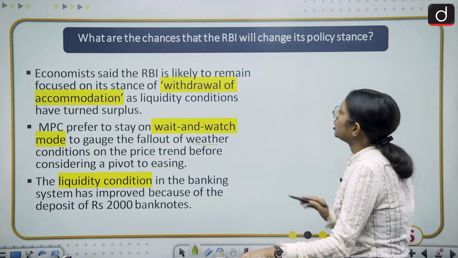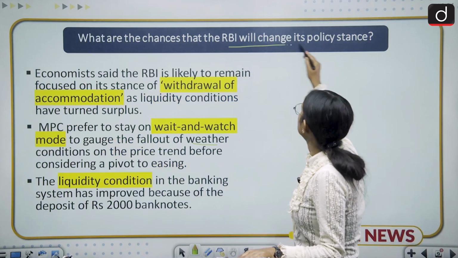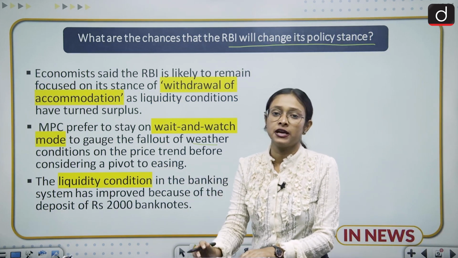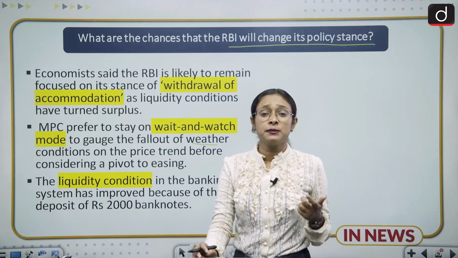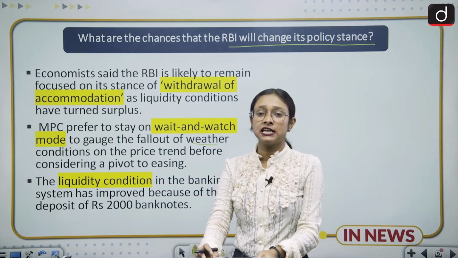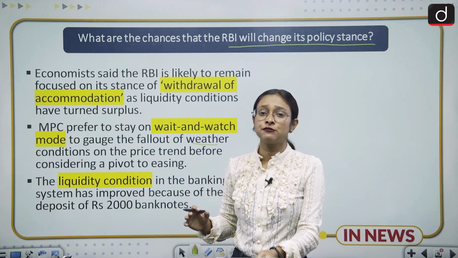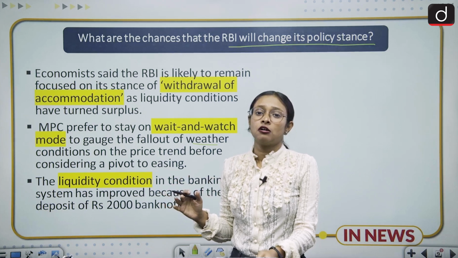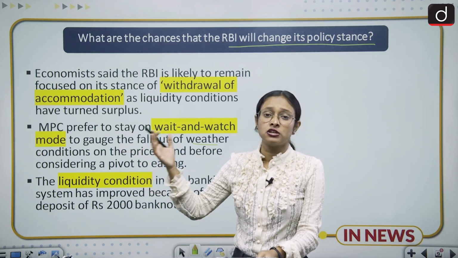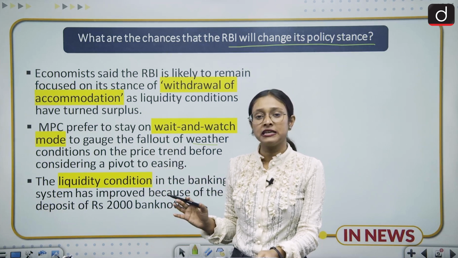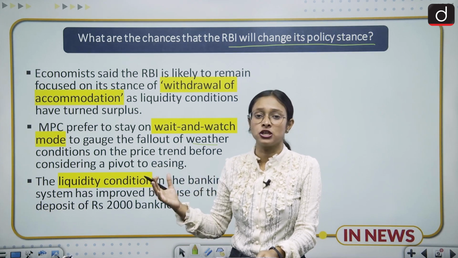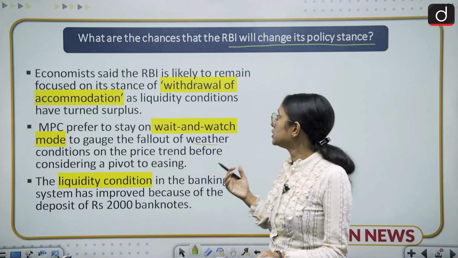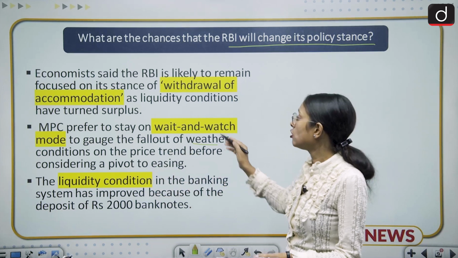Moving ahead, what are the chances that the RBI will change its policy stance? There are 3 stances given by the RBI. The first stance is that maybe the rate will decrease. The second is that it will remain neutral, and the third is that it will increase. So here experts are predicting whether it is going to increase or decrease, or whether it will remain neutral. Many experts are saying that it will remain unchanged. So what are the chances that it will remain unchanged? It will remain unchanged because of the withdrawal of accommodation.